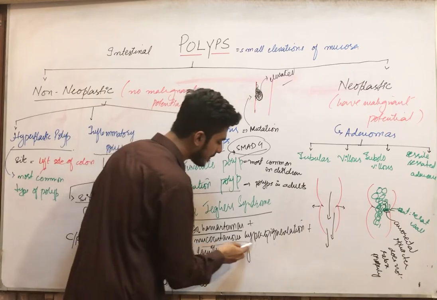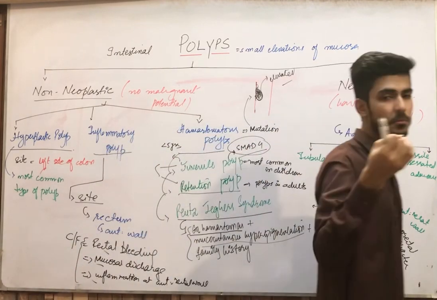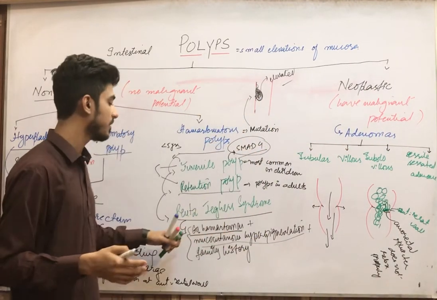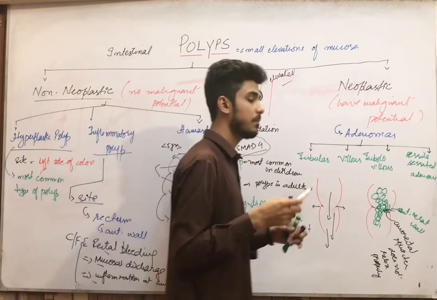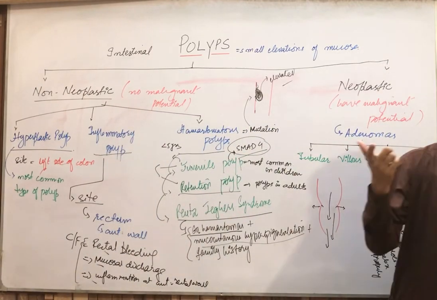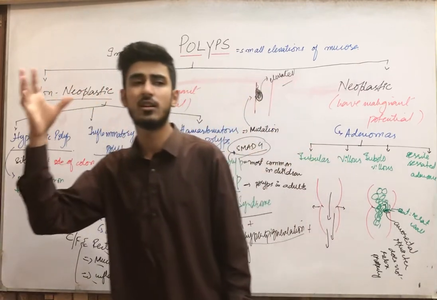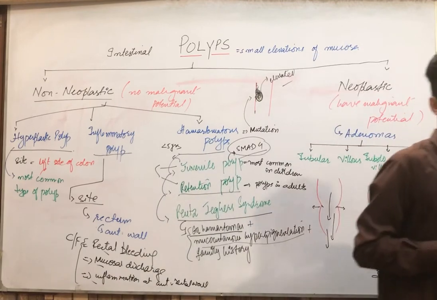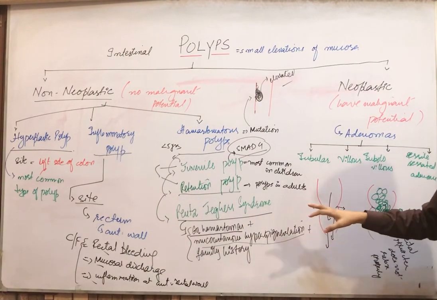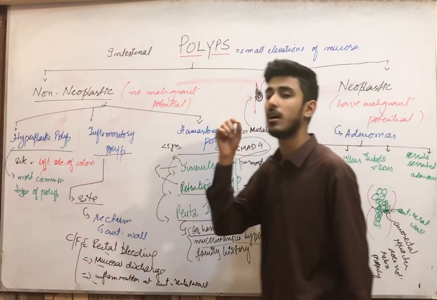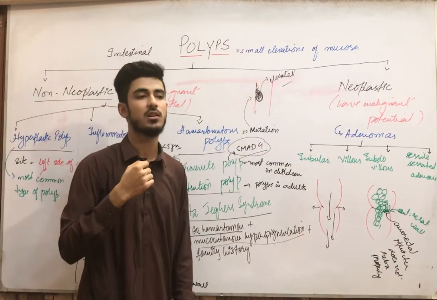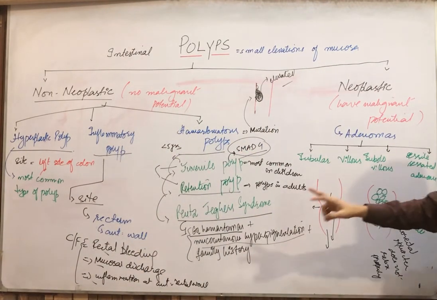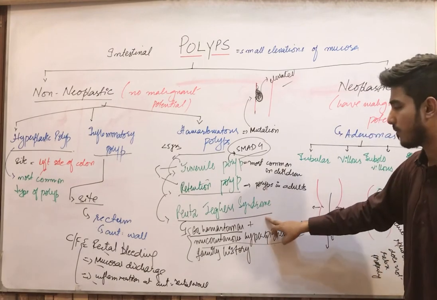The mucocutaneous hyperpigmentation basically occurs on the buccal mucosa, your fingers, palms of the hands, your genitalia. So they become hyperpigmented. Now this hyperpigmentation also occurs in freckles. What are freckles? Freckles are spots or hyperpigmentation that develop due to sunlight. So they are similar to this, but the difference is that in Peutz-Jeghers syndrome the hyperpigmentation also occurs in the buccal mucosa, while in freckles the hyperpigmentation does not occur in the buccal mucosa. So whenever hyperpigmentation in the buccal mucosa is present, it means it is Peutz-Jeghers syndrome.